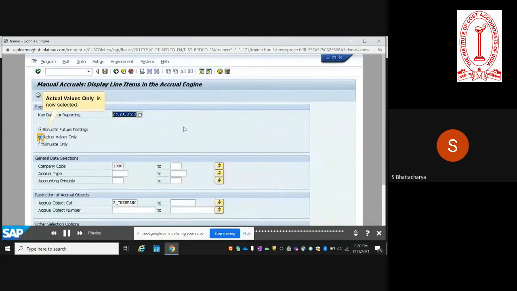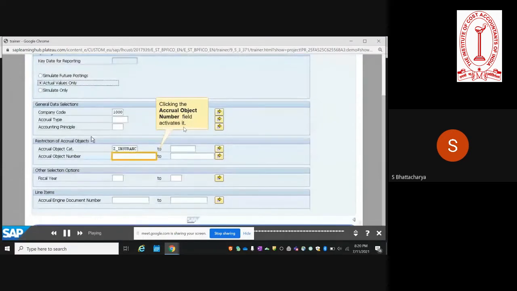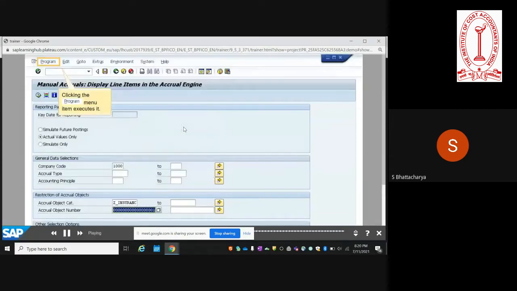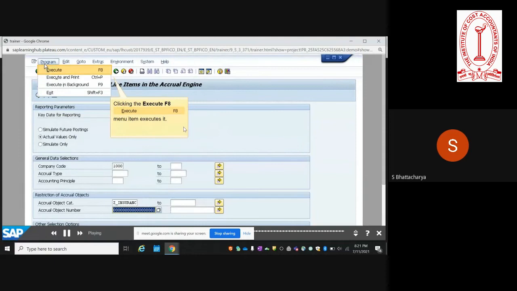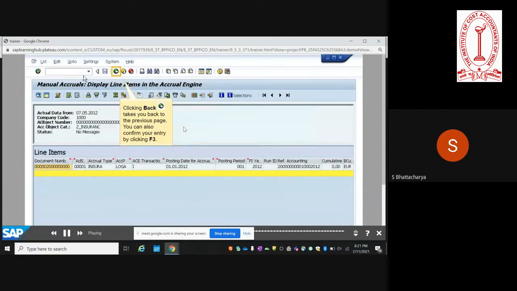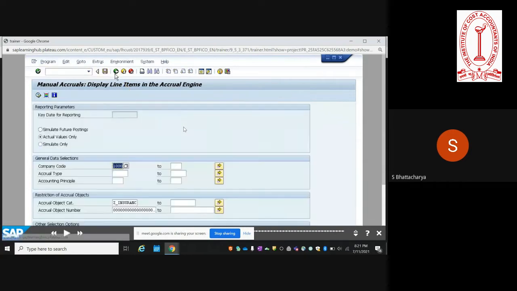So here we want to see what are the line items that are created once the accrual engine transaction is run. You enter the company code and a couple of other information, and then when you execute, you get the document that was posted.